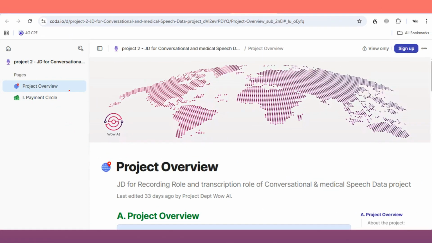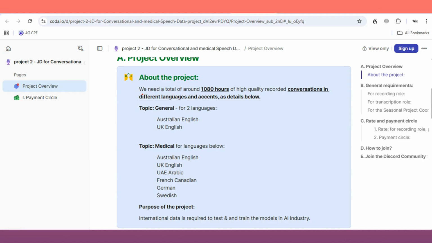Then that's where you can see the project overview and the rest of the project. So you can read through the project and see what it is all about and what they're looking for. We've got the JD for recording role and transcription role of conversational and medical speech data project, right? It was last dated 33 days ago, basically this month. So what do they need, right? They need about a total of 1080 hours of high quality recorded conversations in different languages and accents.